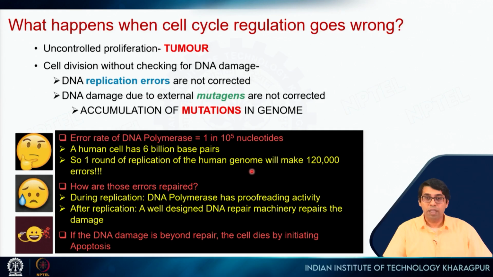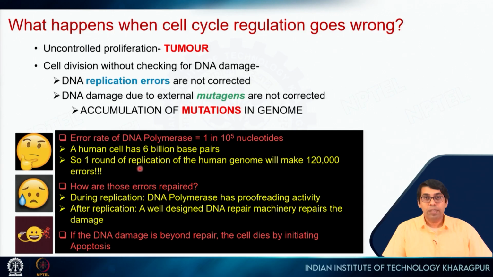In that case, the mutation will not have any effect on the structure or function of the protein. But in some cases, this mutation can create problems. The chances of that are less, but considering the number of cell divisions that happen, if you add that, then you will see that the chances of getting a problematic mutation increase, right?